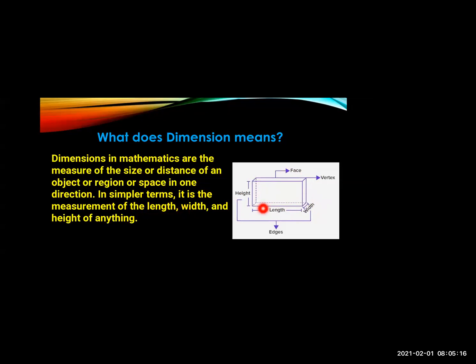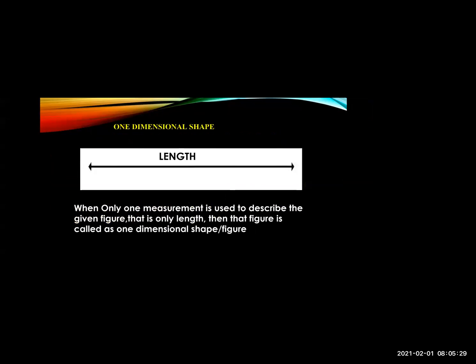Like over here, one cuboid is there. So this height, length and width all come under dimension. Now there are one dimensional, two dimensional and three dimensional shapes. So first let us study what is one dimensional.